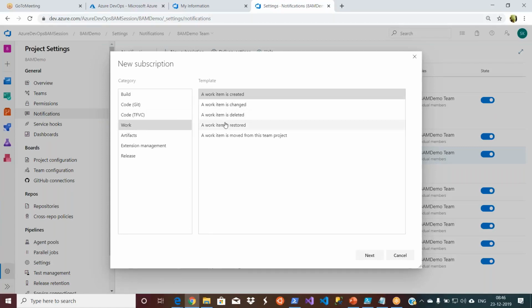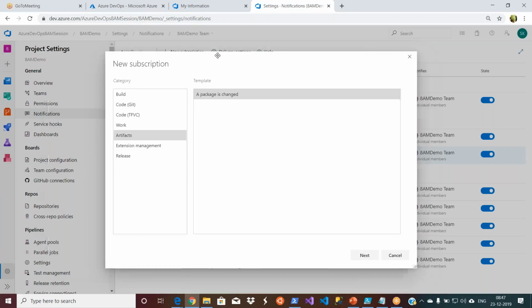Let us say this is a very typical thing. Whenever a new item is created in Jira, or anywhere other than Azure DevOps, you will get a notification. Then once something is assigned to you, you will get an email notification. Those are the things you see here under work.